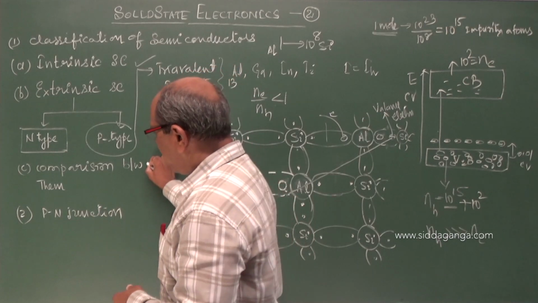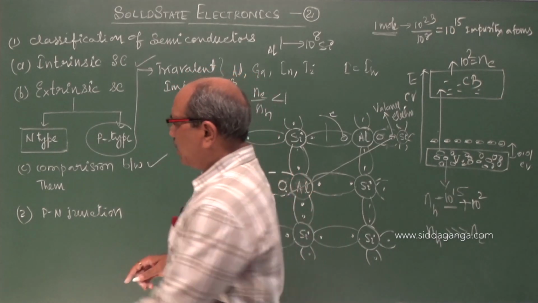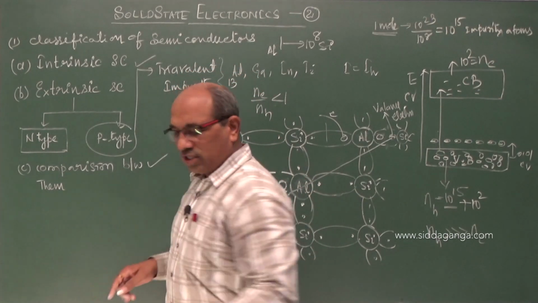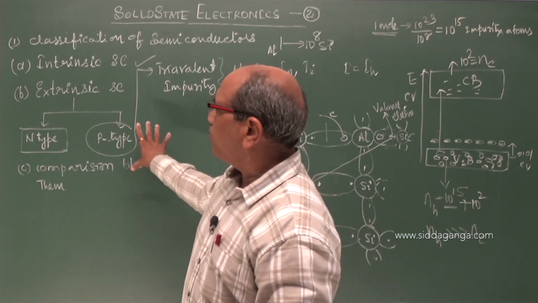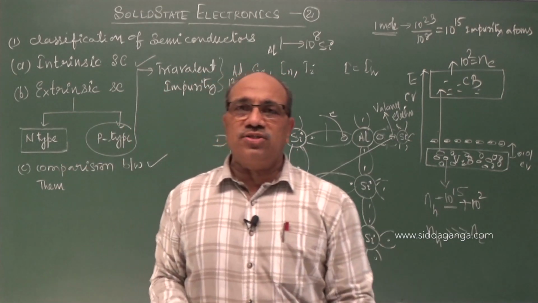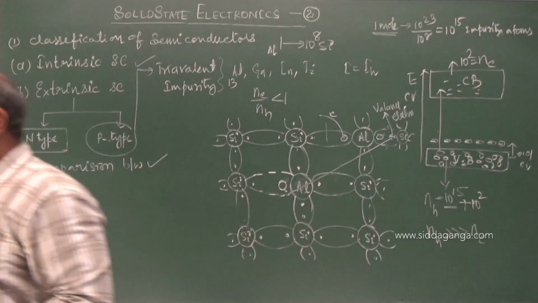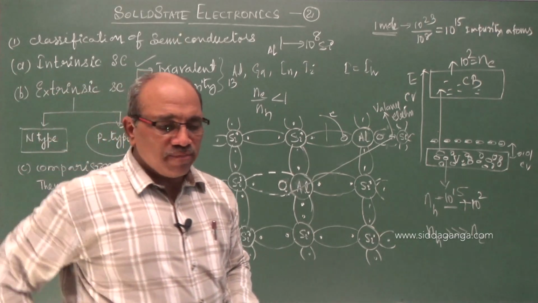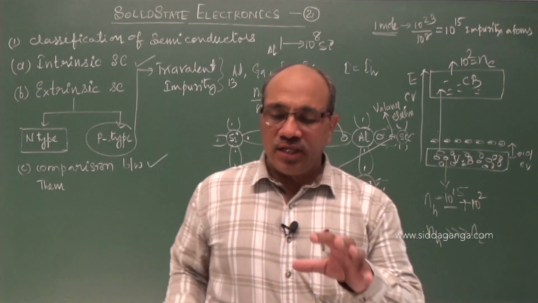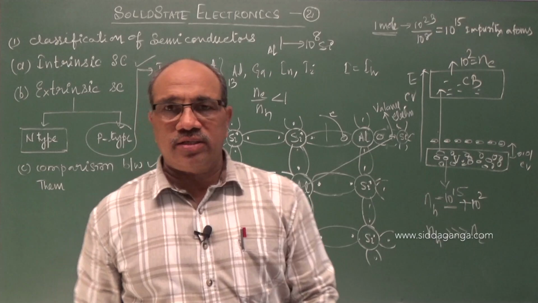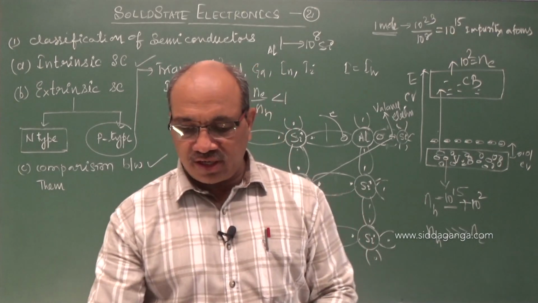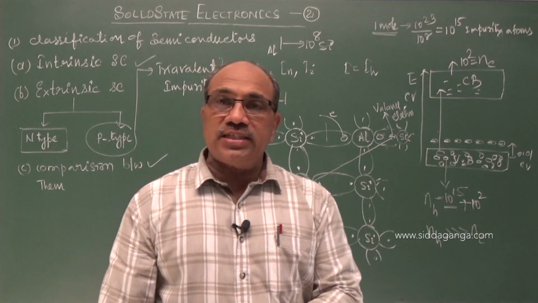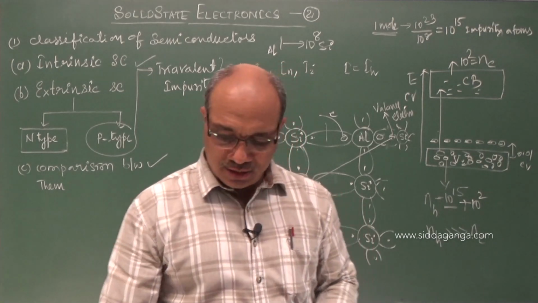Along with p-type and n-type semiconductors, I will take the PN junction in the next class, but I conclude here with the comparison. First, in one comparison I did, it was about the conductor and semiconductors. Another comparison is about intrinsic and extrinsic semiconductors.